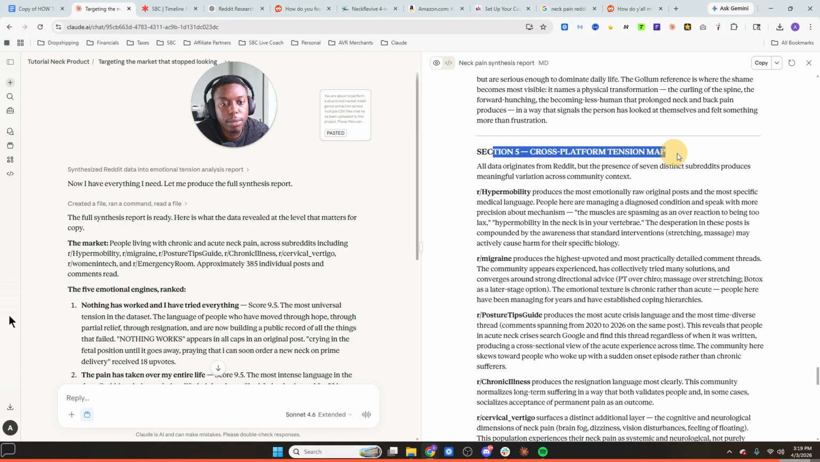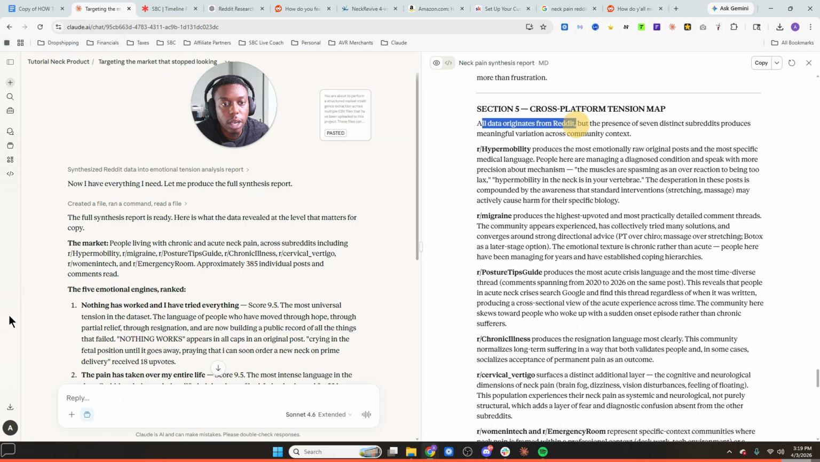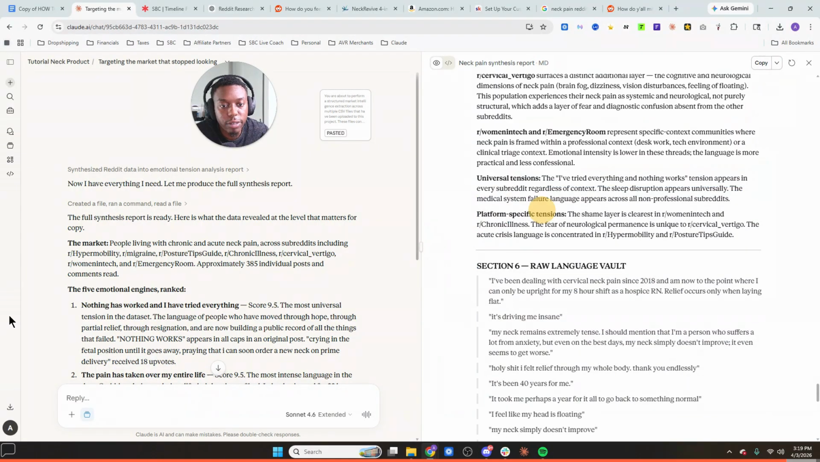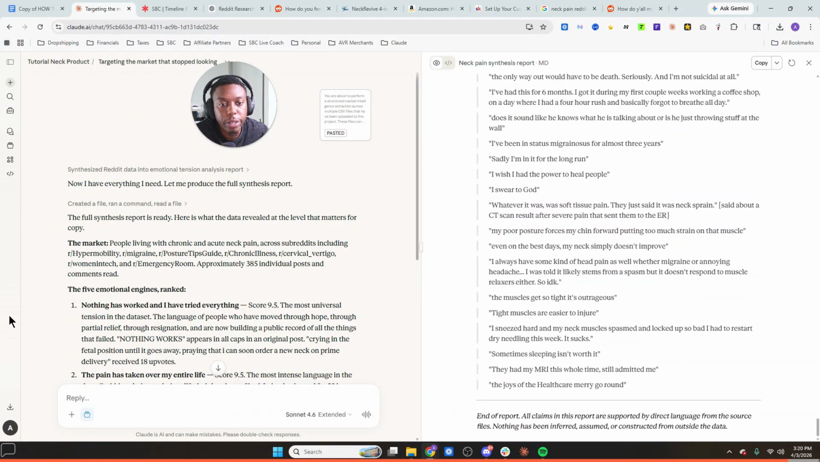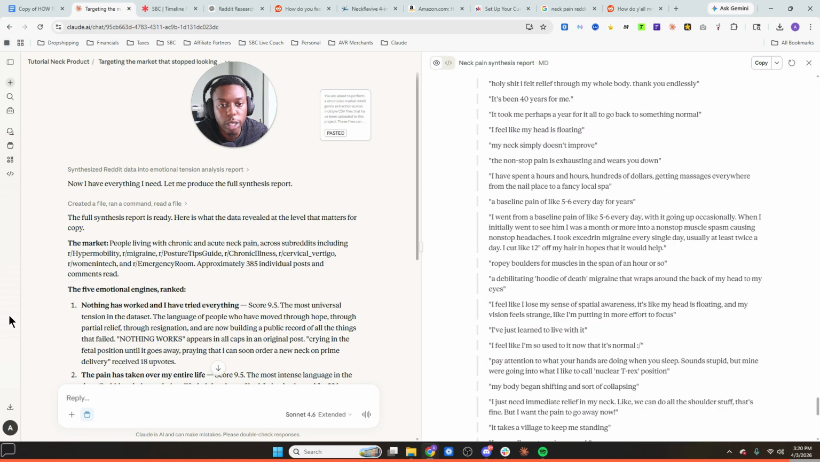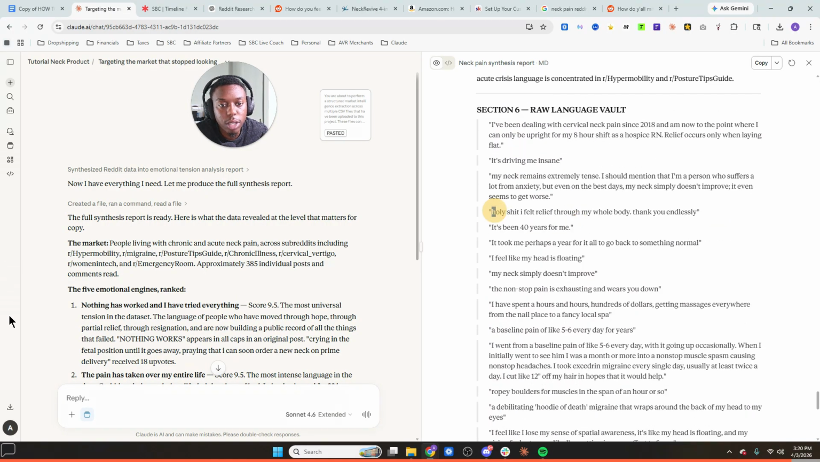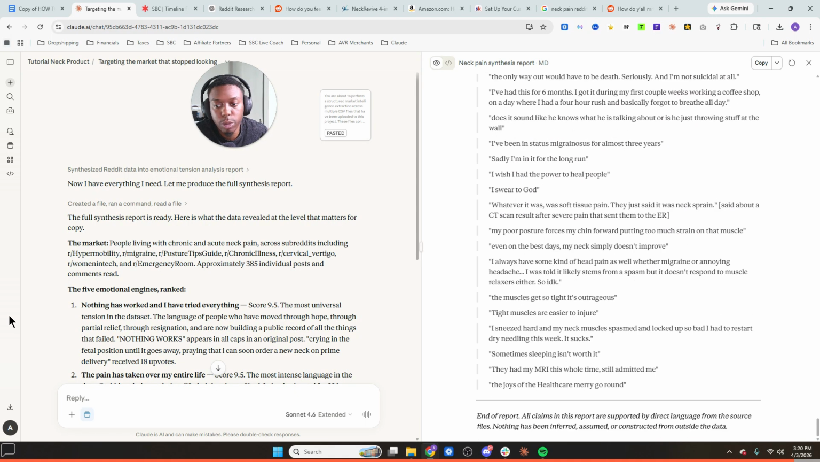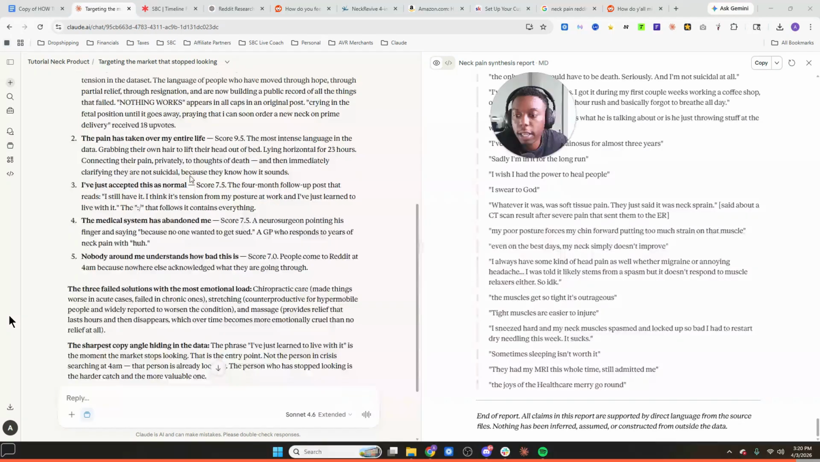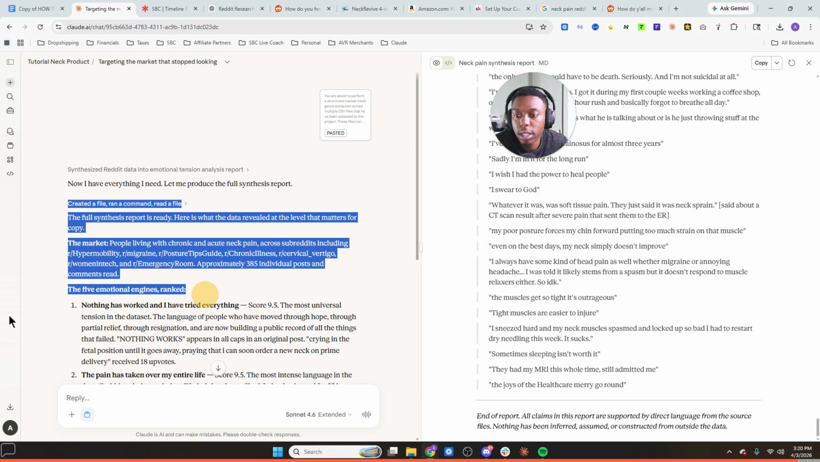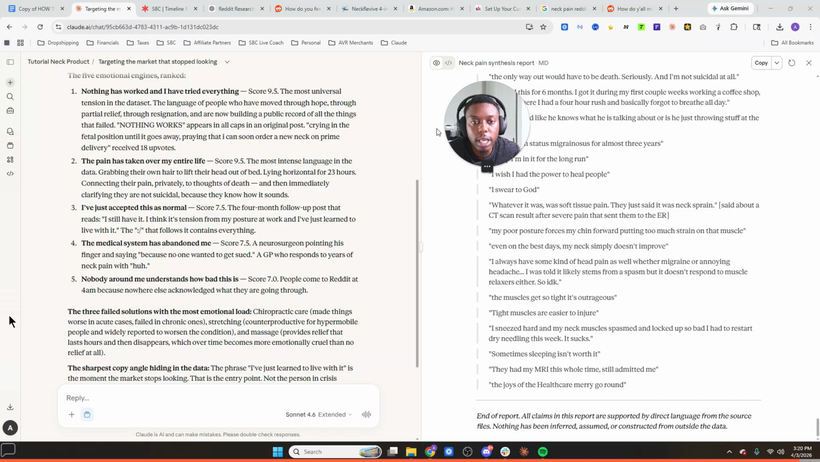Section 5 is the cross-platform tension map, right? All data originates from Reddit, but the presence of 7 distinct subreddits produces meaningful variation across community context, right? So it's letting you know what it's gathered from each subreddit forum. And then this is the raw language vault, so a lot of extraction that the AI believes works well in this premise. "It's been 40 years. Holy shit, I felt relief through my whole body. Thank you endlessly. It's driving me insane." So just different context pulled directly from Reddit. And then on the left-hand side here, you're just going to gather some quick explanation of what it's gathered, and then you're good to go.